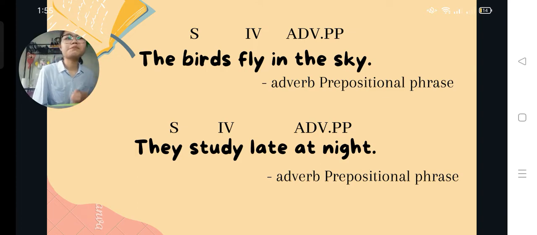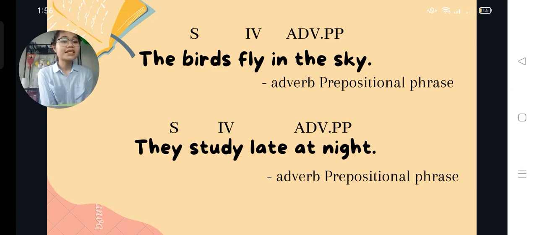The birds fly. Where do the birds fly? In the sky. So the prepositional phrase in the sky modifies the verb fly. It functions as an adverbial prepositional phrase because it modifies the verb fly.